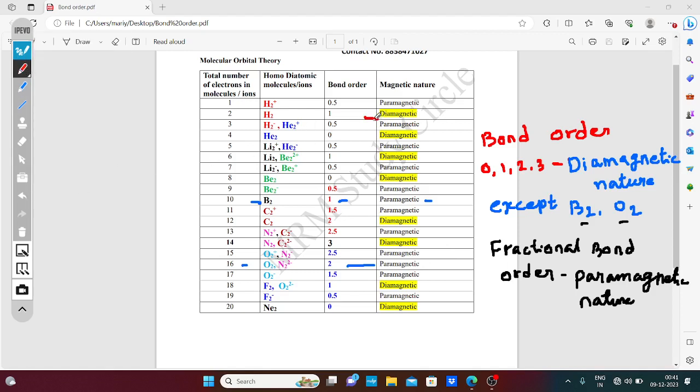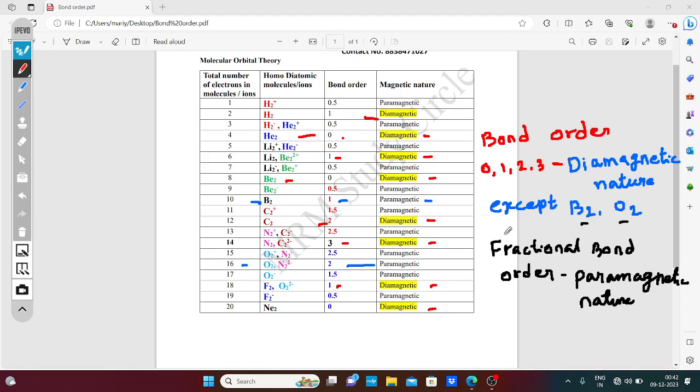See, look at the helium molecule ion, bond order 0.5; hydrogen molecule, bond order 1, diamagnetic nature; helium molecule, bond order 0, diamagnetic nature; then lithium, beryllium 2 plus ion, bond order 1, diamagnetic nature; and beryllium molecule, diamagnetic nature; and carbon, bond order 2, diamagnetic nature; nitrogen and carbon 2 minus ion, bond order 3, diamagnetic nature; and fluorine molecule, oxygen O2 2 minus, diamagnetic nature; and neon molecule, 0 bond order, diamagnetic nature.